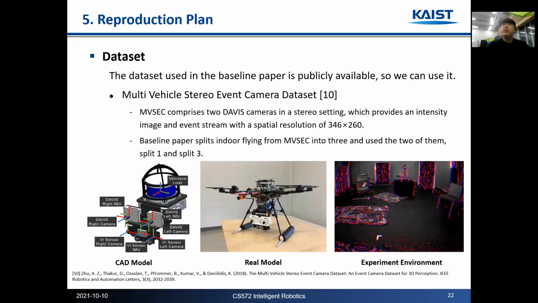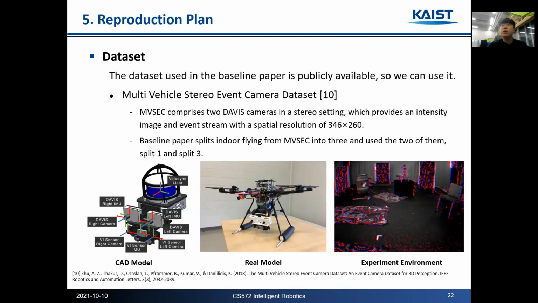Let me explain the plan to reproduce the performance of the baseline paper. In the baseline paper, the authors used the MVSEC dataset published in the RA-L journal to use the event data of the stereo setup. The data is now publicly available, so we can use it. For the dataset, the authors of the dataset paper used two DAVIS cameras that provide both events and images. Two cameras were installed in a stereo setup, and the ground truth for depth was obtained using LiDAR.